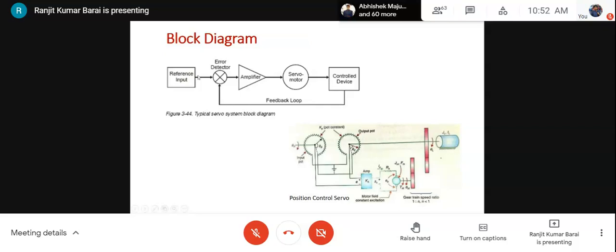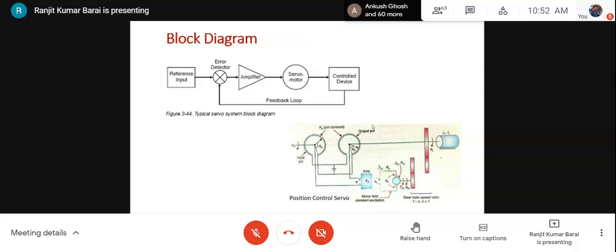Now this is the very generic block diagram of a servo system. This is a good application of a servo motor or servo system in position control. You will find a lot of application areas of servo system, for example, the position control or tracking control of a large telescope, radar, robotics.